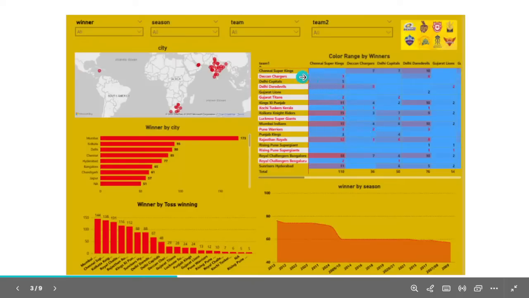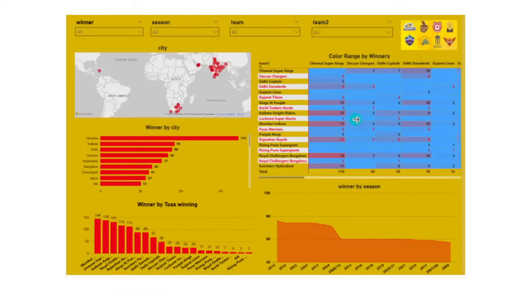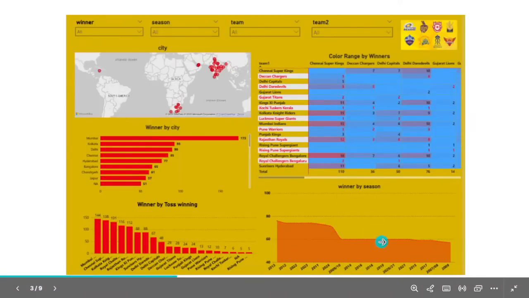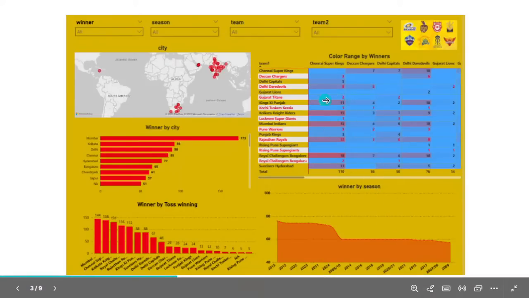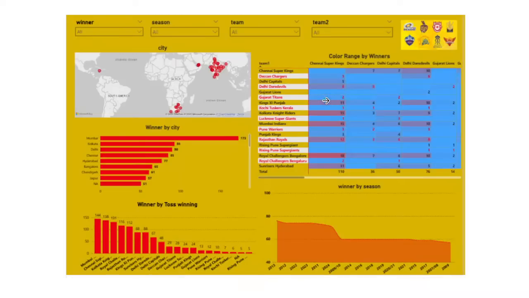We also see how many times CSK clashed with another team, how many matches the opponent team won, and year by year how many times CSK won. This is the way we can create a dashboard in this format, using the IPL data with the help of Power BI.